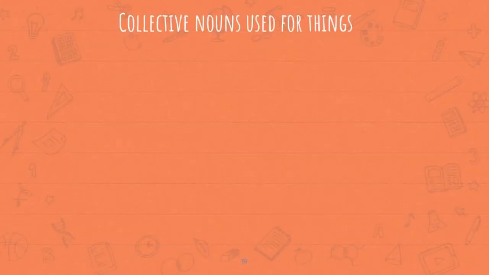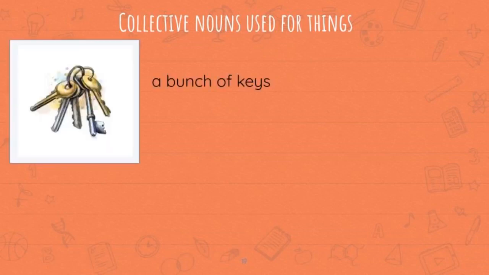Okay students, here are some more examples for things. Let us see the first one. The first one is a bunch of keys. Bunch is the collective noun which refers to a group of keys. Bunch collective noun is not only used for keys but also used for bananas.